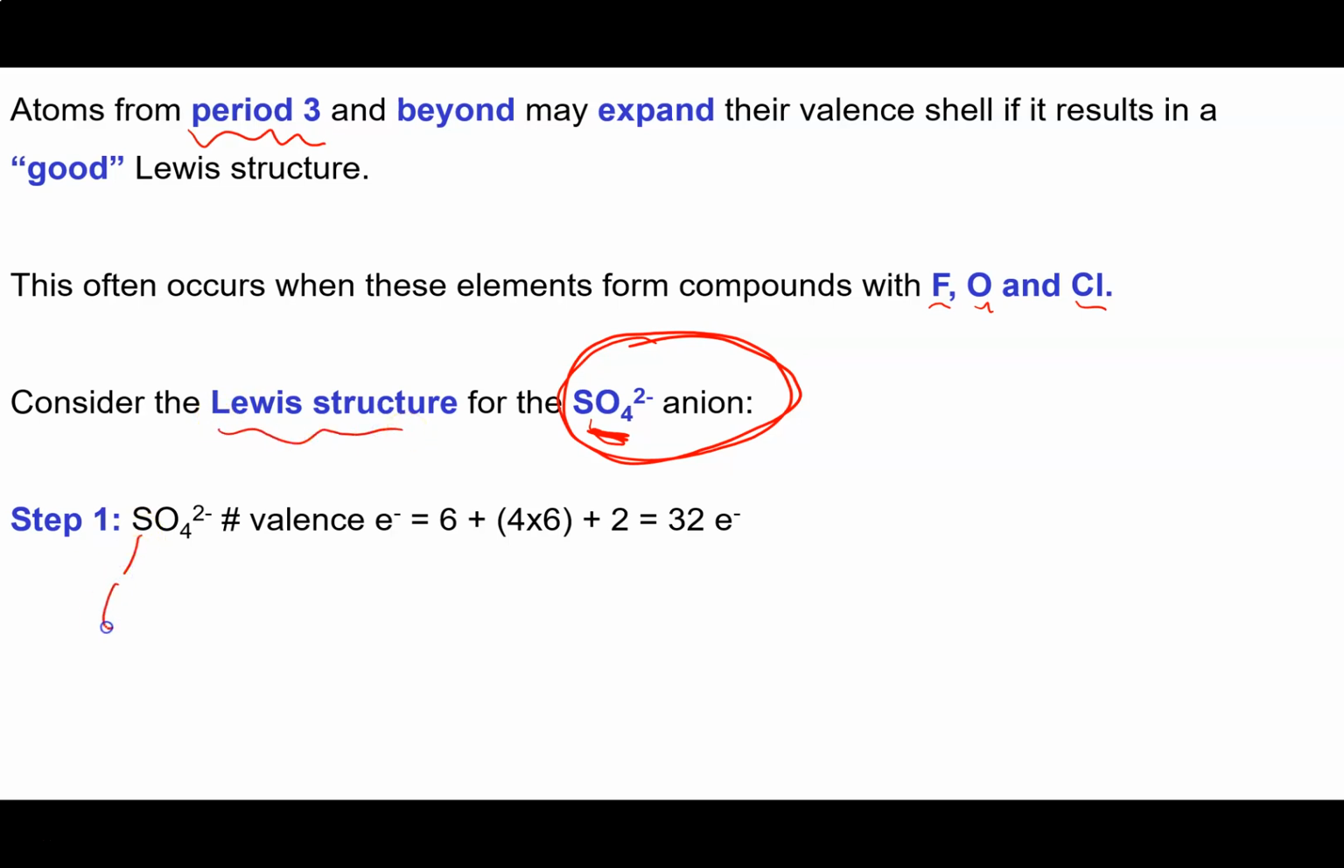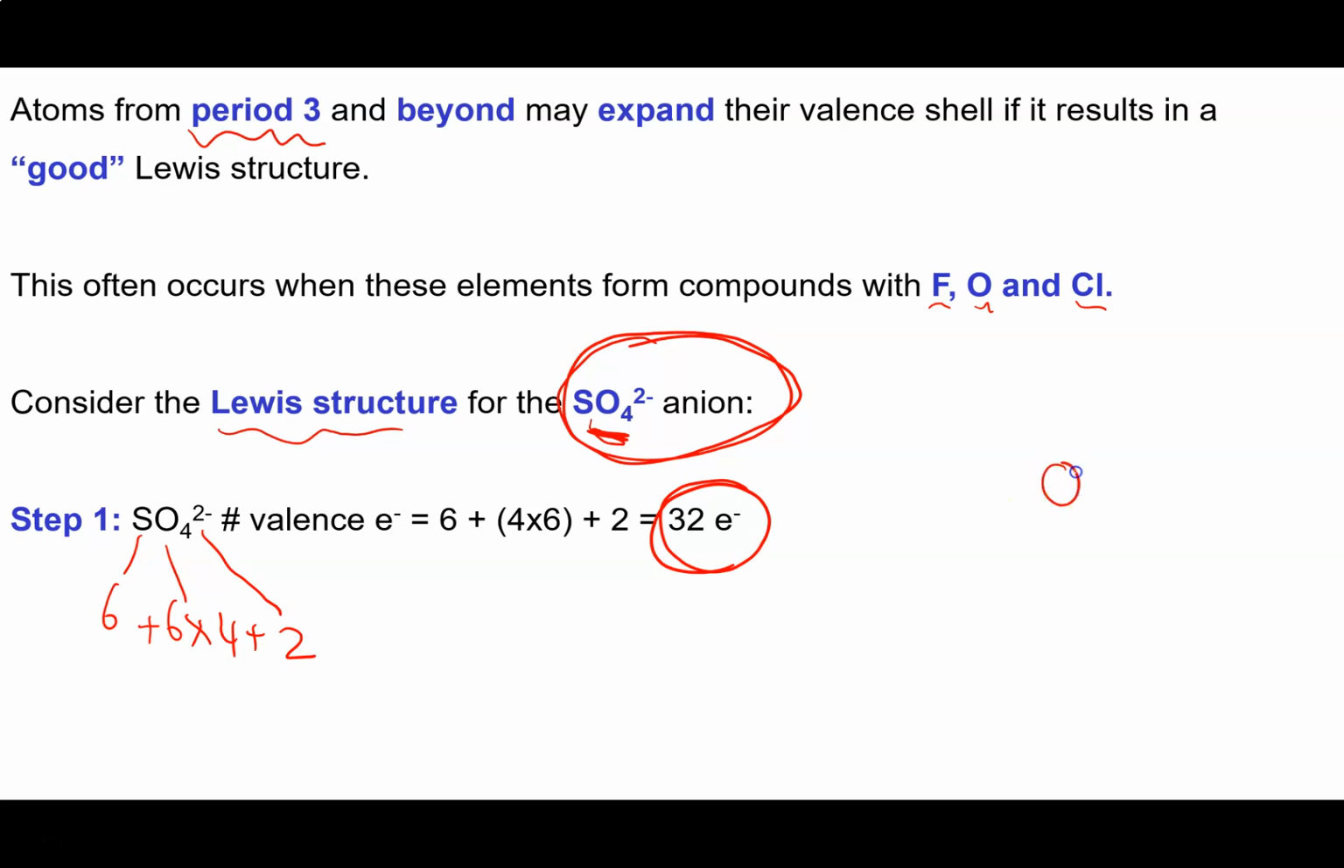So sulfur's in group 6, we've got one of those. Oxygen's in group 6 as well, and we've got 4 of those. And then we need 2 electrons for the charge. So you add all of that together, and you've got 32 electrons to work with.